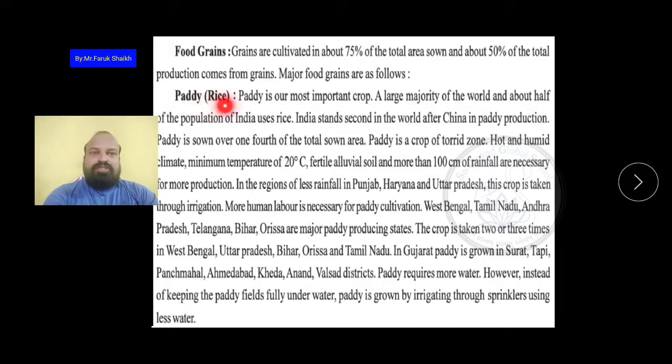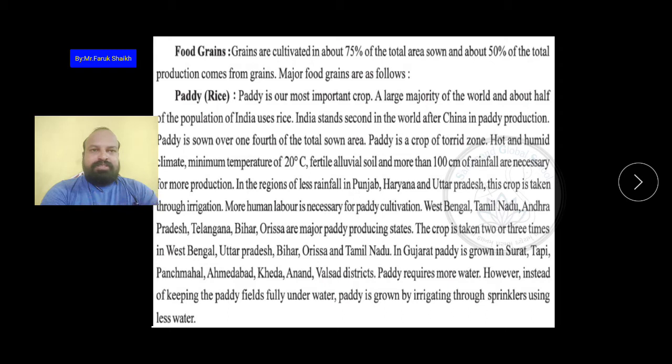The first is paddy, rice, which in Gujarati is called dangar. Paddy is our most important crop. We use rice twice a day, during the day and at night. Many different dishes are made from rice. The very famous South Indian foods, dosa, idli, medu vada, are made from rice, and that is why rice is the staple food of South India.